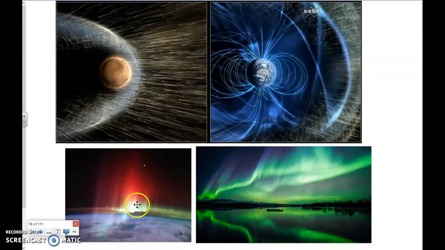And it creates something we see here from above, but we're familiar with it below as the aurora borealis, the northern lights. It's actually the atmosphere stopping those harmful rays from getting in. It's absorbing all that stuff. So we have the aurora borealis in the north, the northern lights, and the aurora australis in the southern hemisphere, the southern lights. Really pretty things.